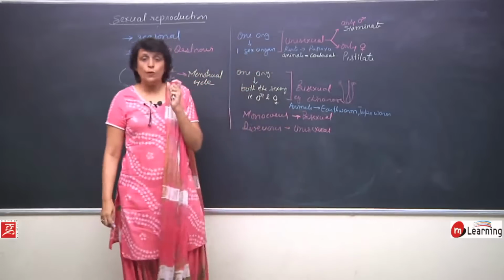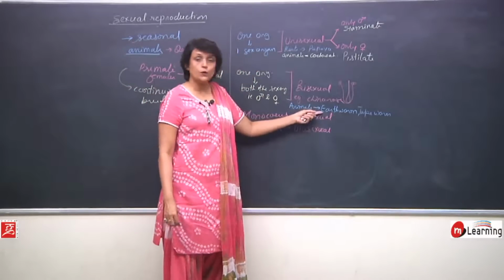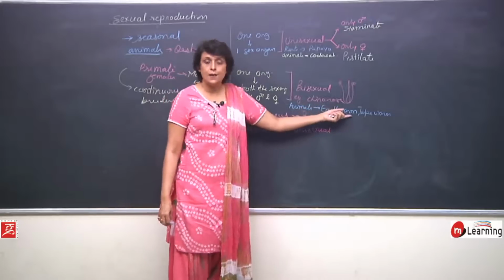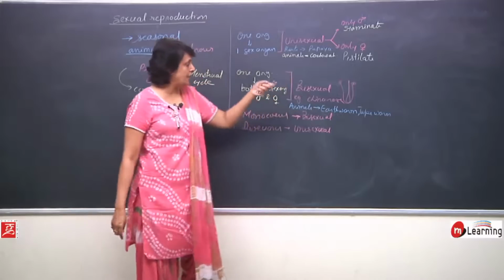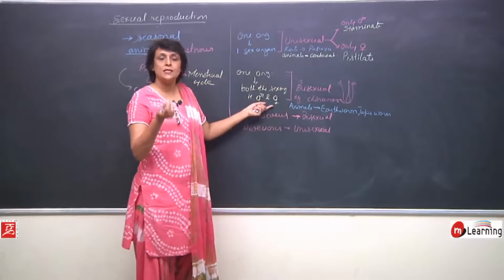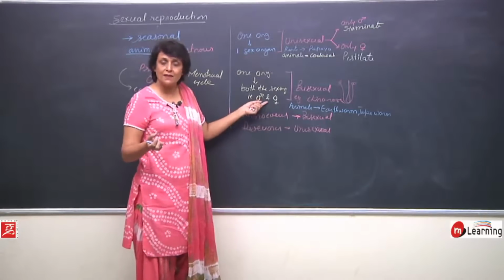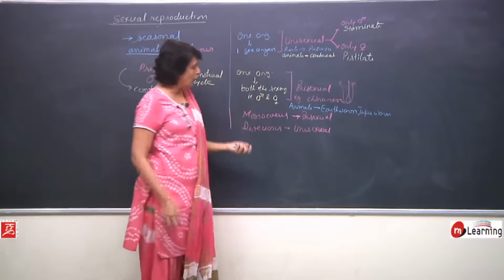One individual, one organism has both the sex organs. In case of earthworm as well as tapeworm or liver fluke, that is Fasciola, one organism, one animal has male reproductive structures also, that is testes, and the female reproductive structure also, that is ovaries.